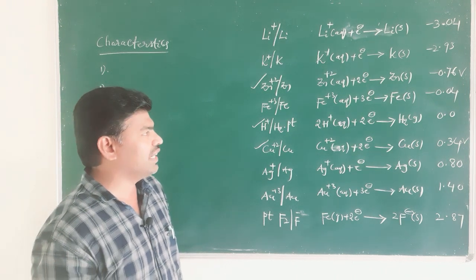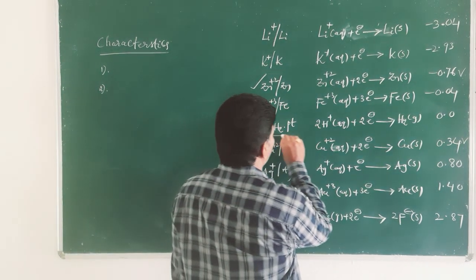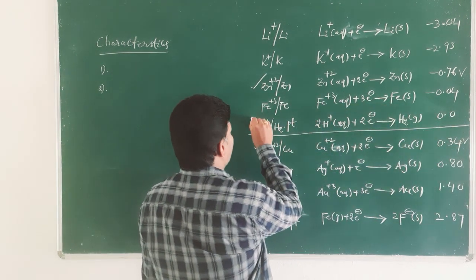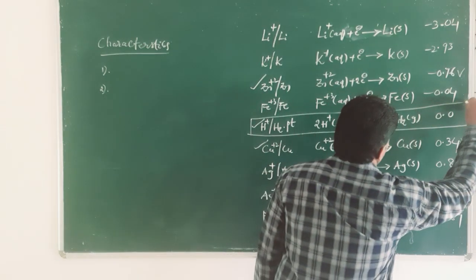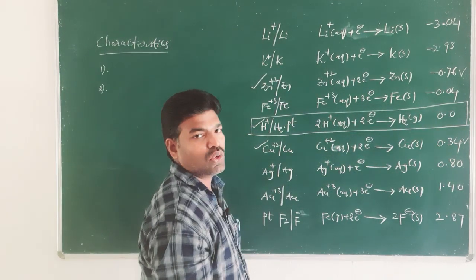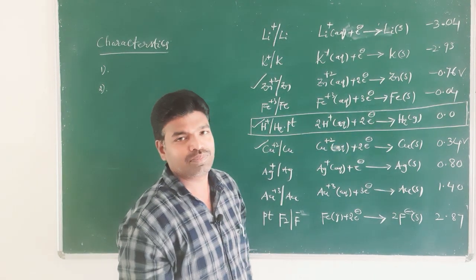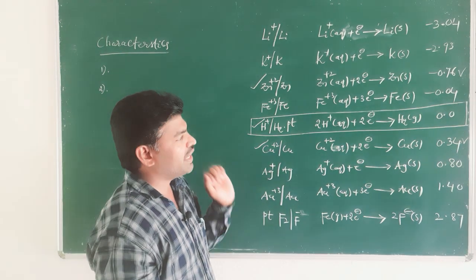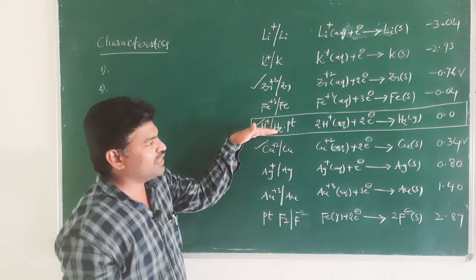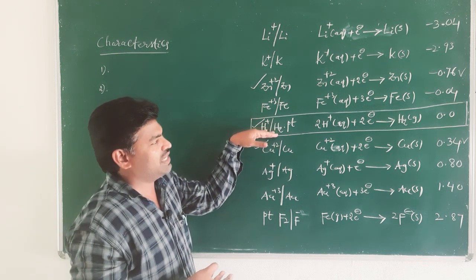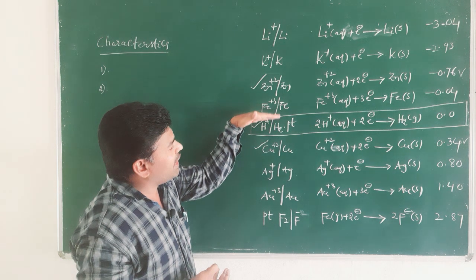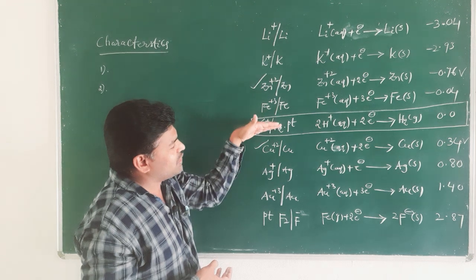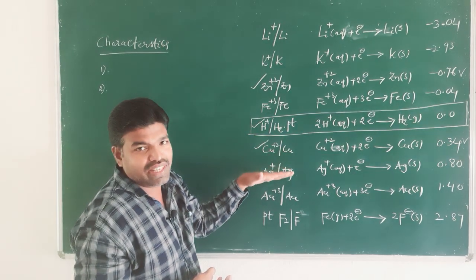Already we know that the SRP of the hydrogen electrode is set to be 0, and that's why we use it as a reference electrode. In the electrochemical series, you can find two parts: the metals which are above the hydrogen electrode and the metals which are below the hydrogen electrode.